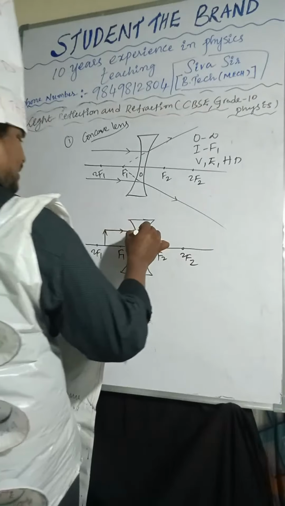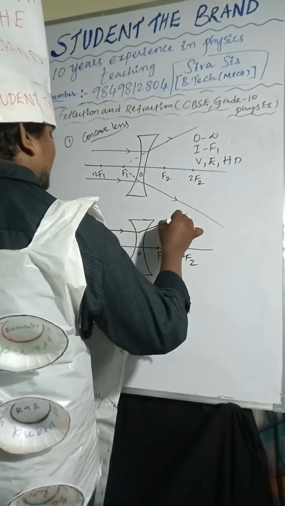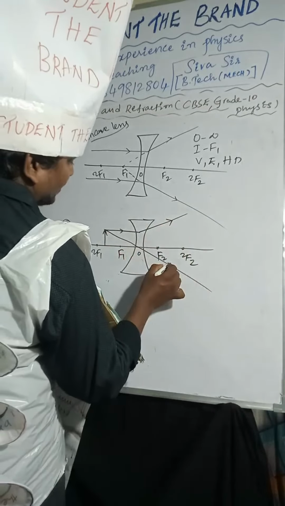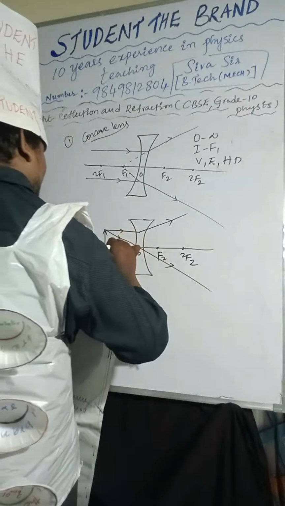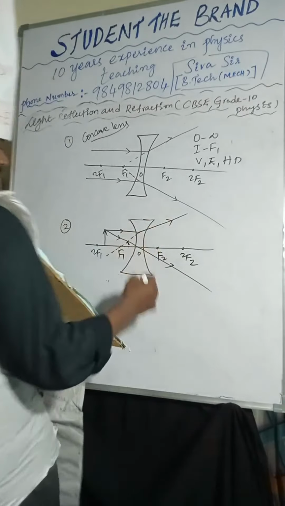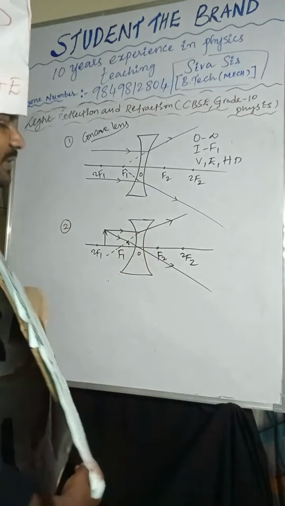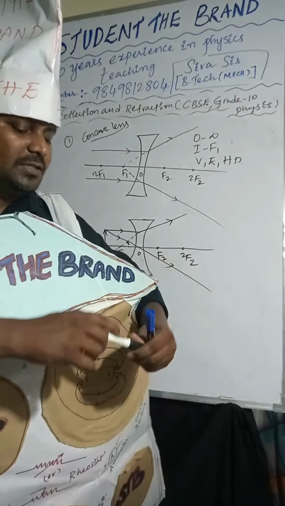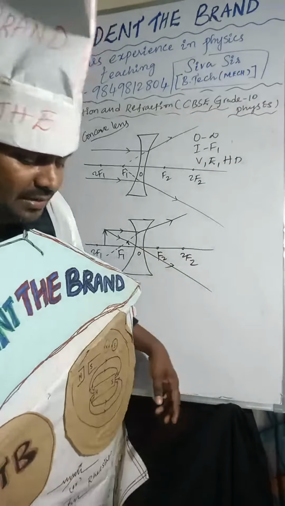One light ray I am taking, and another light ray is passing through the optic center. If you extend these light rays, the image will form between F1 and O. Okay, so this is the image formation.